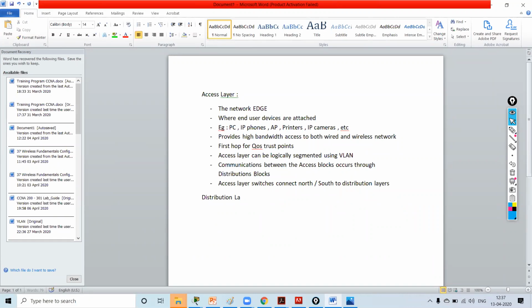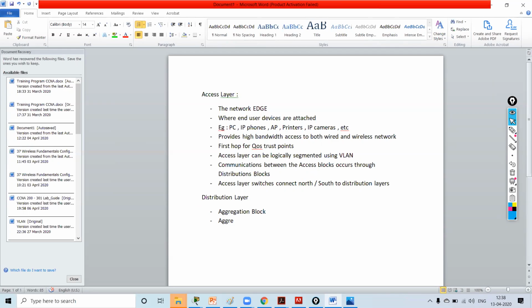Distribution layer is also known as aggregation layer, aggregation block, you can say. Why is it known as aggregation block?